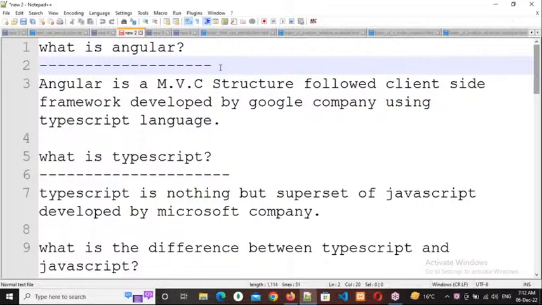Now, what type of technology is it? Client-side framework. So in the software industry, we have two types of technologies: client-side technologies and server-side technologies. So what is the difference between client-side technologies and server-side technologies? The major difference is, by using client-side technologies,